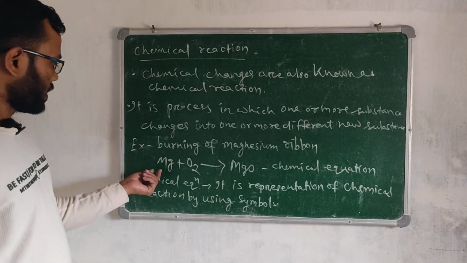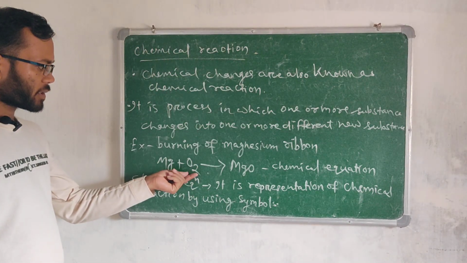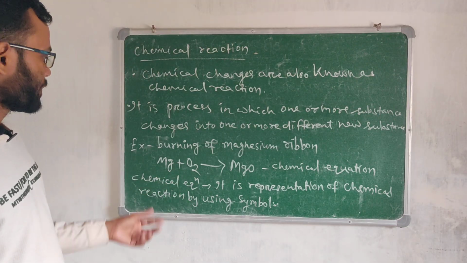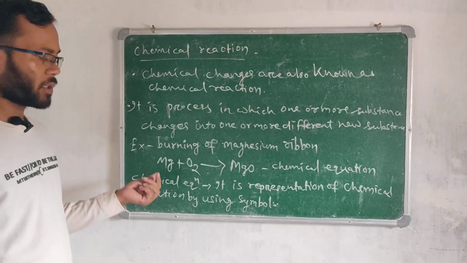As in the example, magnesium reacts in the presence of oxygen to give rise to MgO. And this is a simple form of chemical equation.